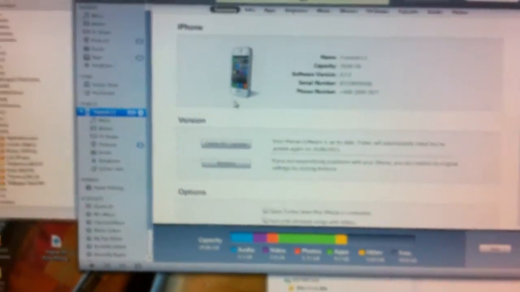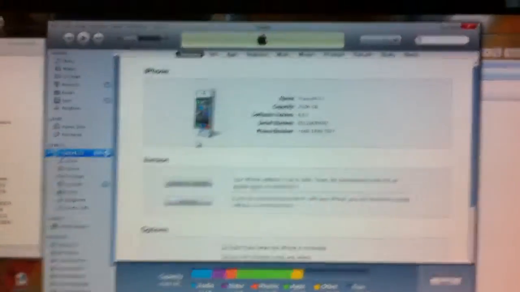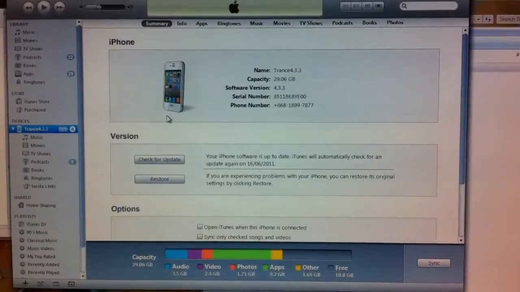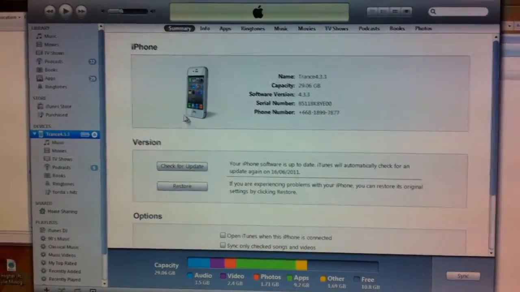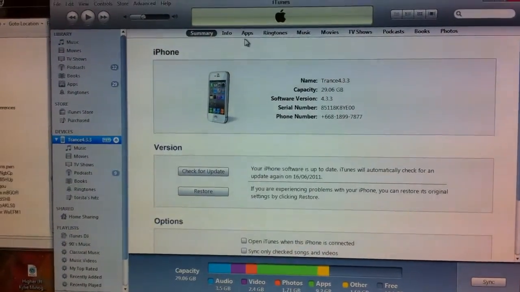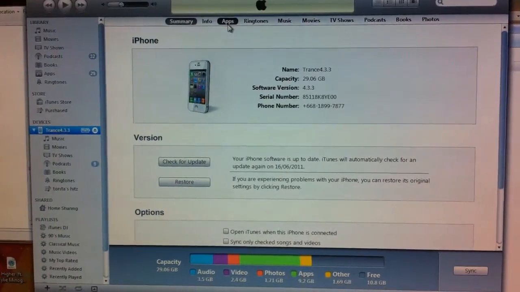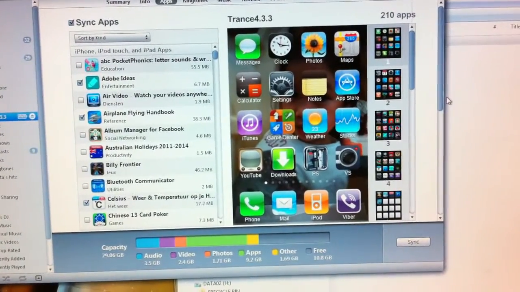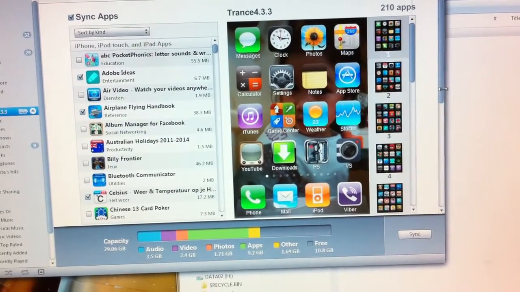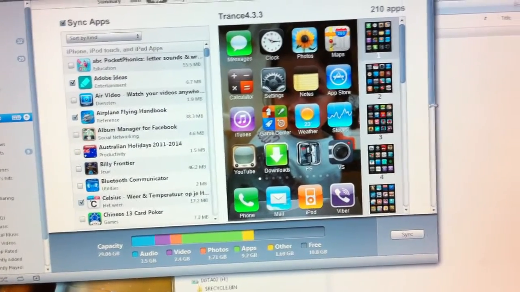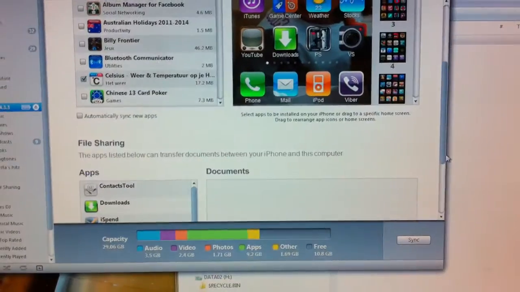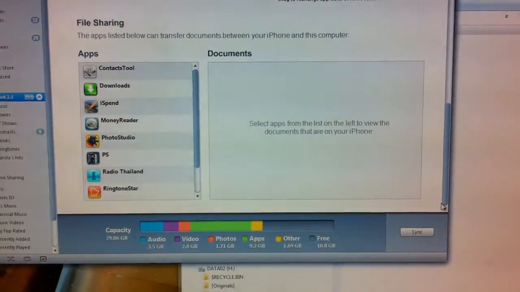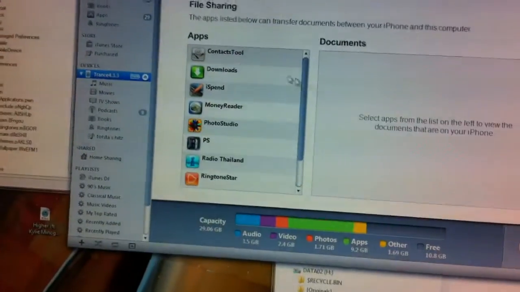iTunes. Application. Bring it up, scroll down. Okay, where it says apps here.